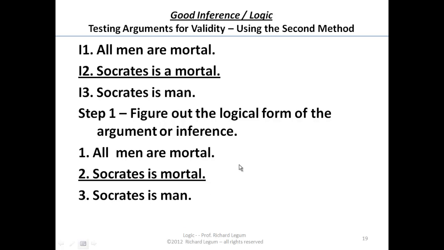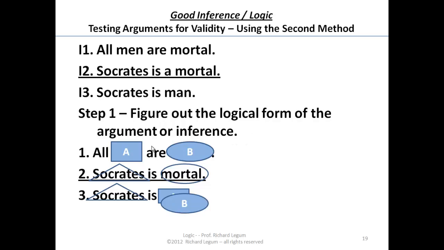So what we do is replace the men with rectangles, the mortal with ellipses, Socrates with triangles. And by the way, you're not going to have to go through this all the time. I just want to get you to understand it's important to just find the placeholders. And since some people get nervous every time you do X's and A's, they think we're getting into mathematics. I just want to make it clear that we're not. So we're going to replace men with the A's, mortal with B's, and the triangle for Socrates with X's.